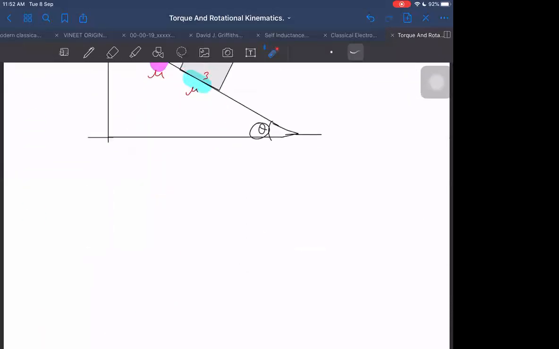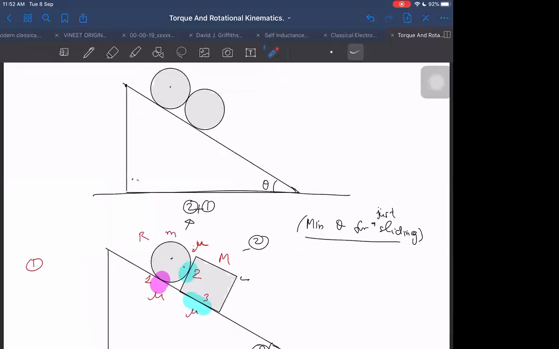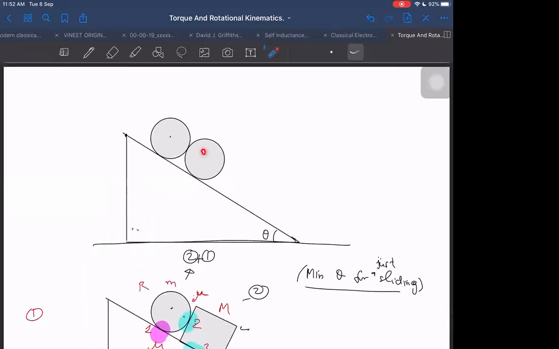I think it is true for this case also, the above case also, but the only thing I have to say here is that in order for it to be valid in the upper case, the friction here is sufficient. I have to assume that in the upper one the friction is sufficient, but the lower one has some friction which is not sufficient, so it may slide here. If I assume that way, then it may be possible, but then again one thing is there. Let us say it starts sliding here, but here it may not be sliding, it may be just pure rolling about this point. So it is still slightly difficult to tell.